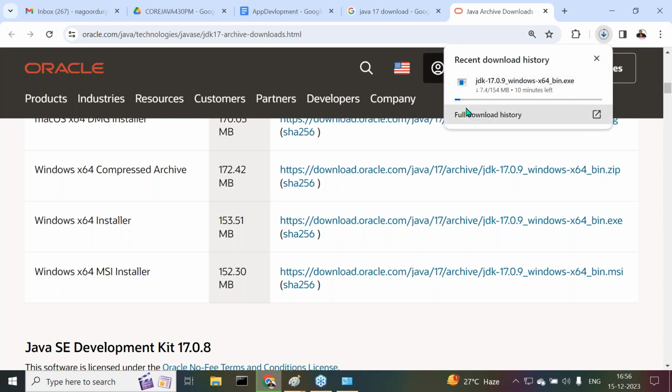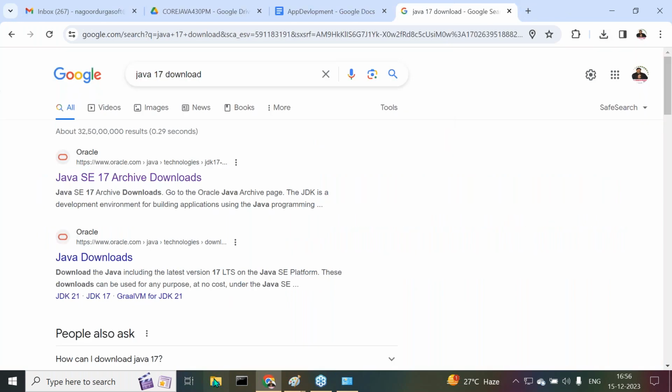Here it is started. I want to cancel this. 10 minutes of time is not required here. I want to cancel it. I have already downloaded one. I want to download it, but I showed that from where we have to get the Java version here. Just close it, not required. Right, sir. Now let me go for my existing one.